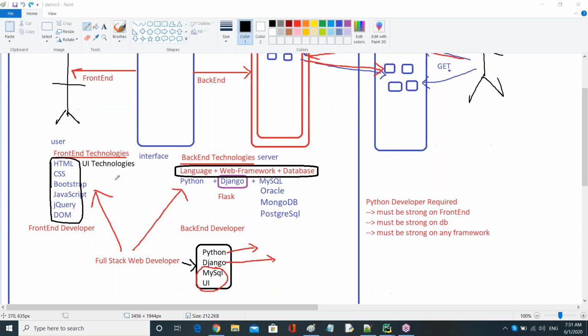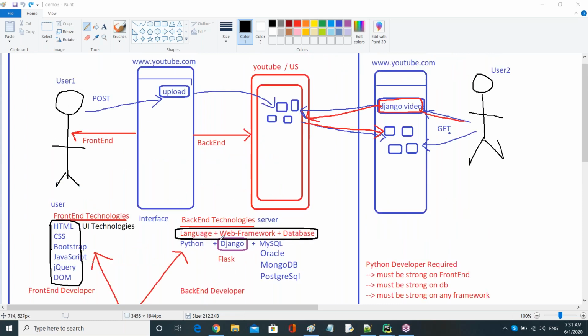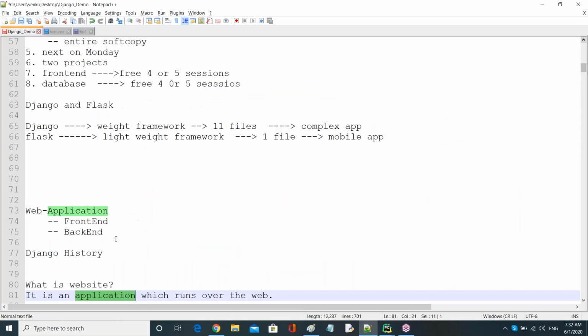So, in this entire picture, we got our Django here. So now finally we can say that Django is a backend technology which is used to develop the backend of a website. Django is one backend technology which is used to develop the backend part of the website. Okay, fine. This is about a web application and its parts, the backend, the front end, the full stack, all. That's what we saw yesterday about this.